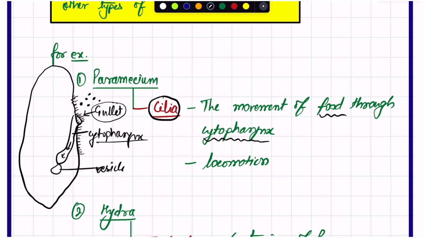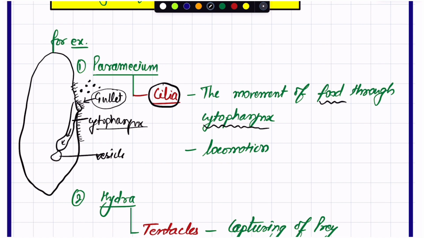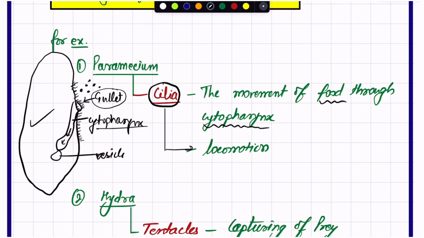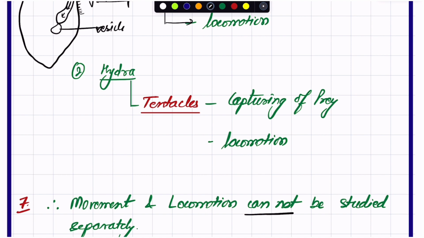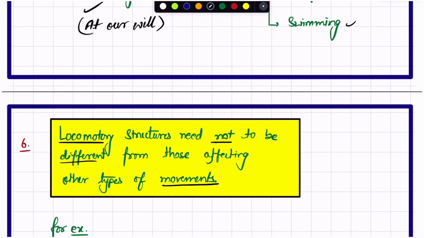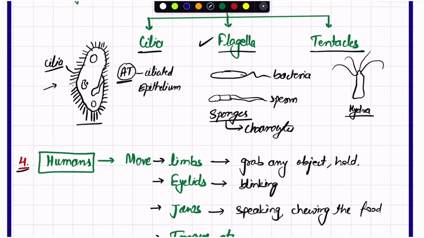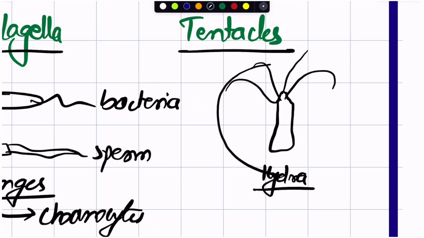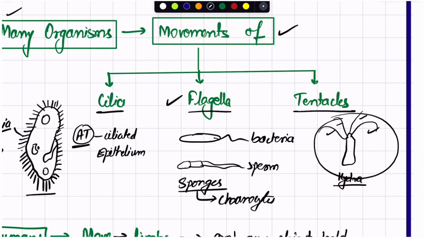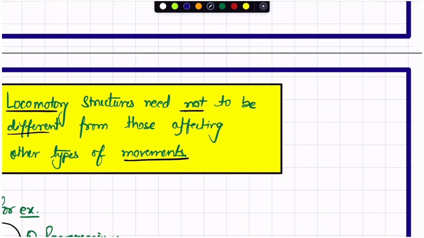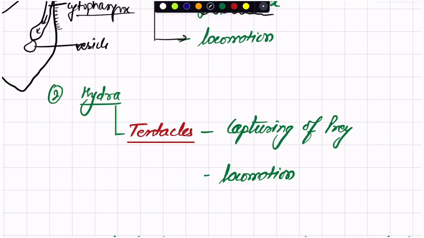And we must not forget that it is with the help of these cilia that the entire paramecium locomotes. Similarly, hydra has tentacles, and these tentacles are used for capturing prey, capturing of food, as well as in locomotion.